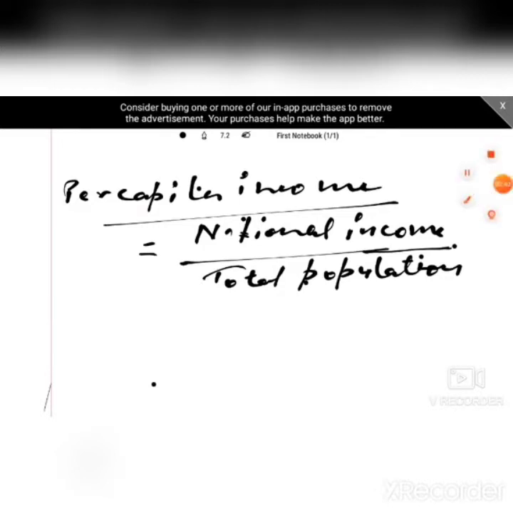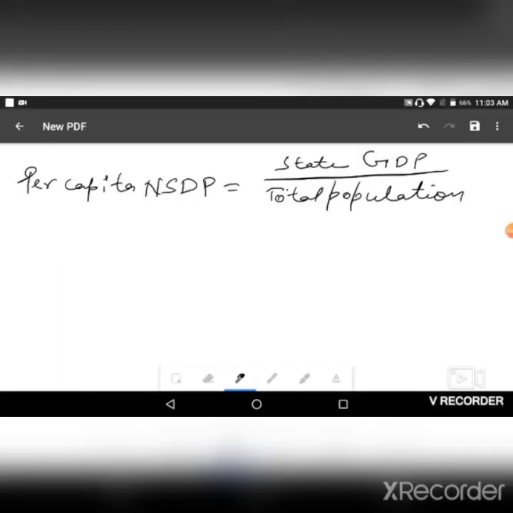On the basis of the same formula we can easily calculate the per capita net state domestic product at current price. So per capita net state domestic product is nothing but the per capita income of a state. How can we get it? By total state GDP divided by total population. On the basis of this formula we get the per capita income of each state.